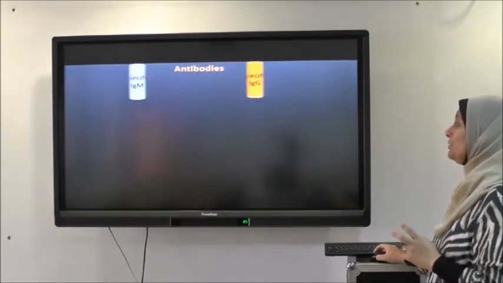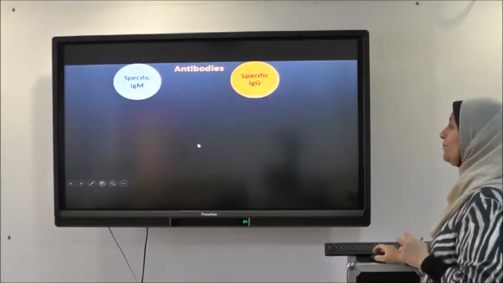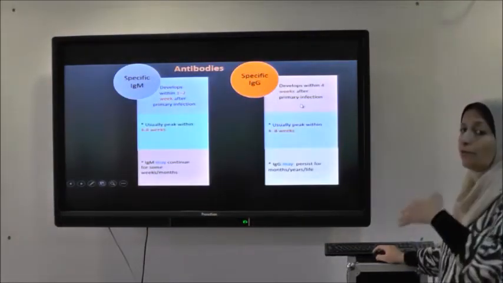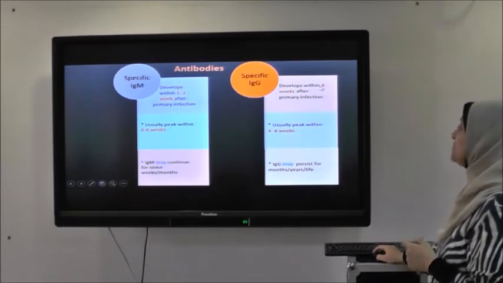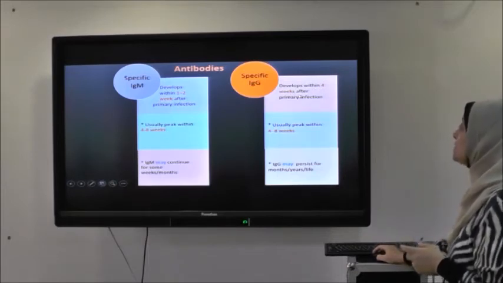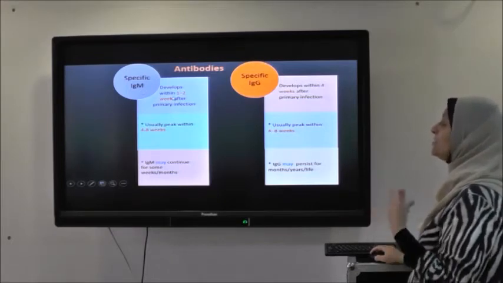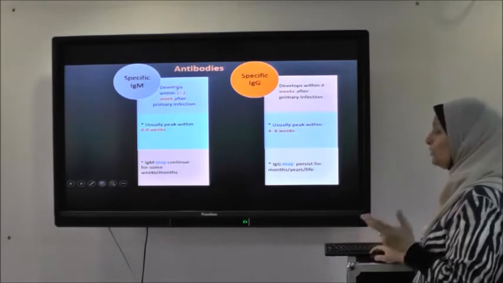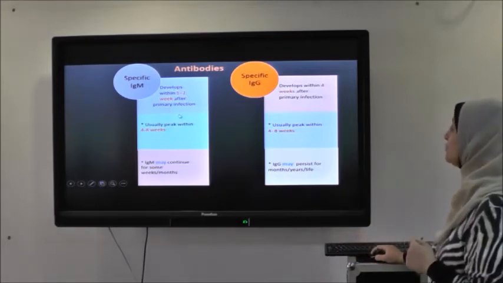The antibodies against Toxoplasma gondii are very important. We have two types of antibody, IgG and IgM. IgG antibody usually develops later, taking about 4 weeks after a primary infection, while IgM appears early. It takes about 1 to 2 weeks after infection, usually 1 week, to start to appear in the serum or in the blood of the patient.